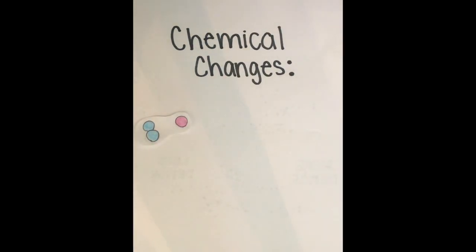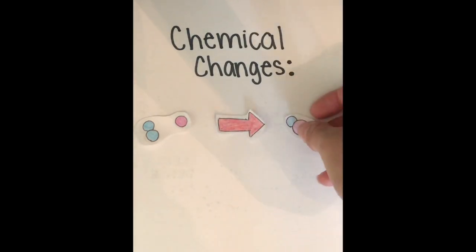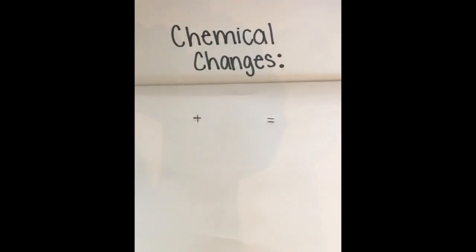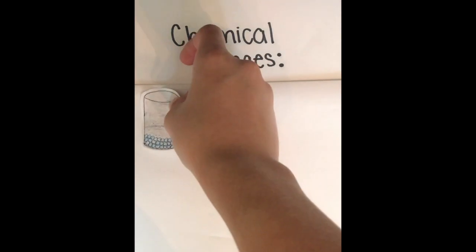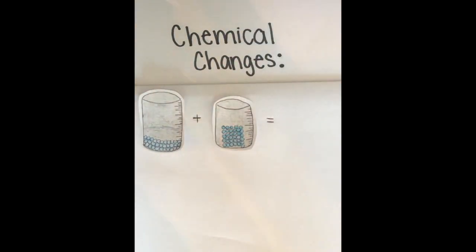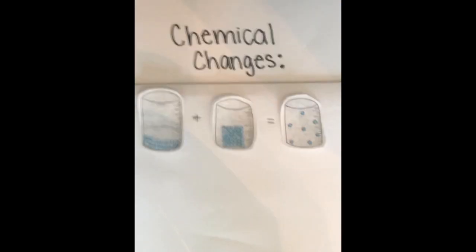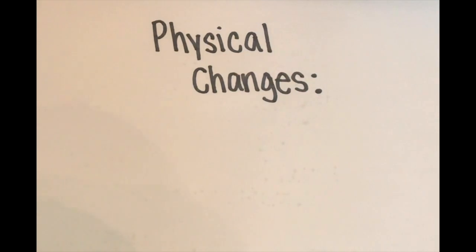Other examples of chemical changes can be two elements becoming a compound. Another example can be a liquid, acid, and a solid combining to make a gas, because new bubbles or gases are formed. Now for some examples of physical changes.